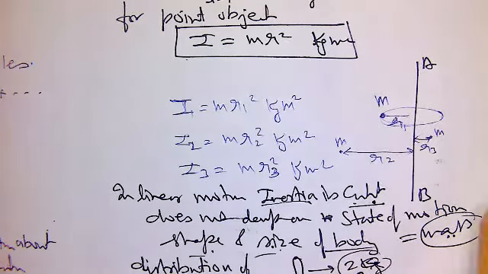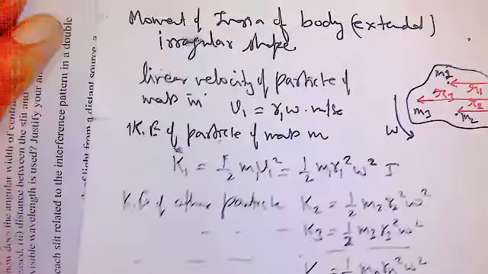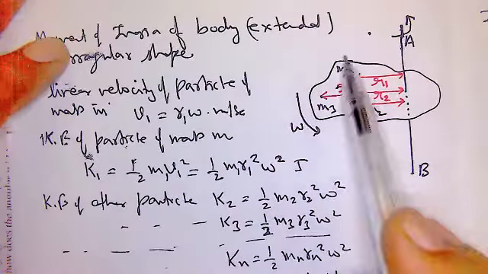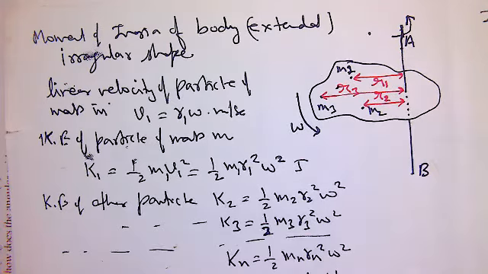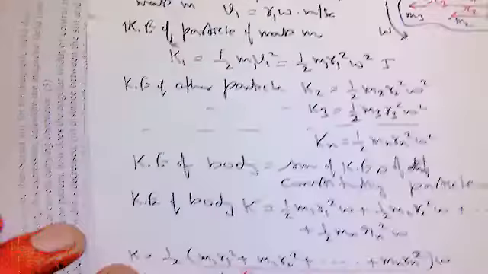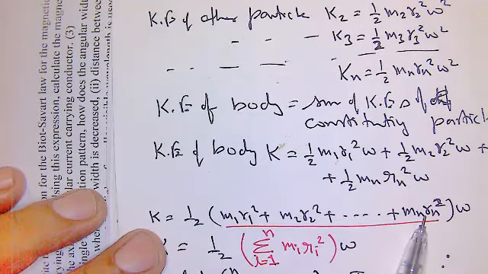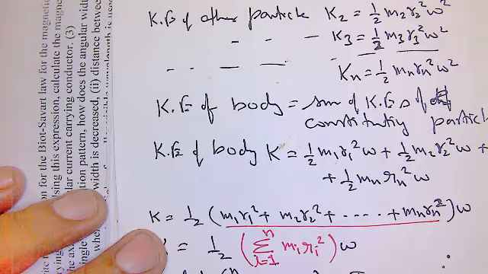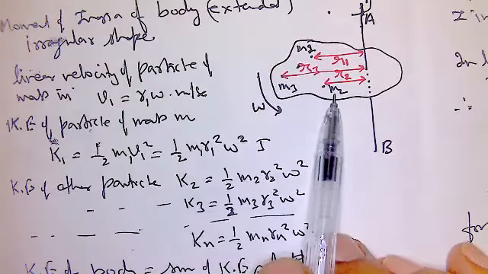If it is an extended body like this one, the moment of inertia of this entire body is given by m1 r1 square plus m2 r2 square plus up to mn rn square, and so on. So if the mass of the body changes, this m1, m2, m3 will change.